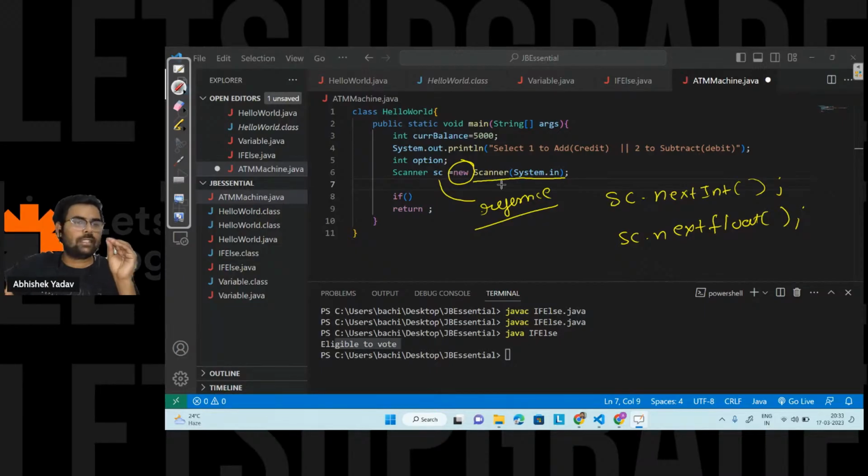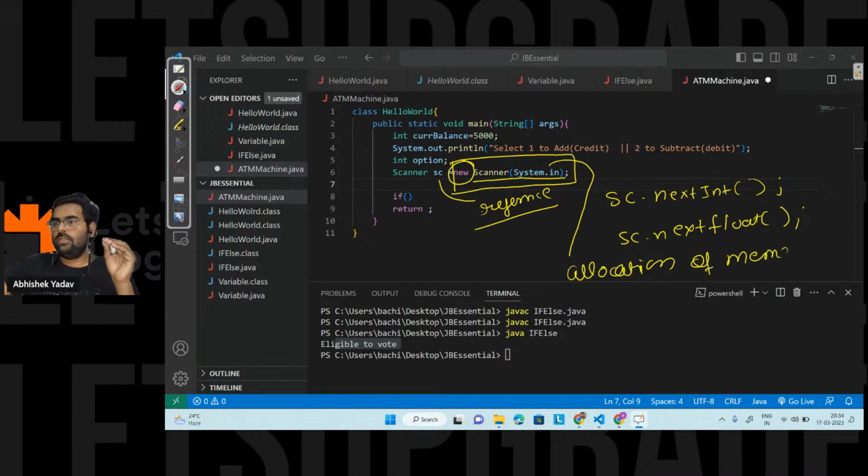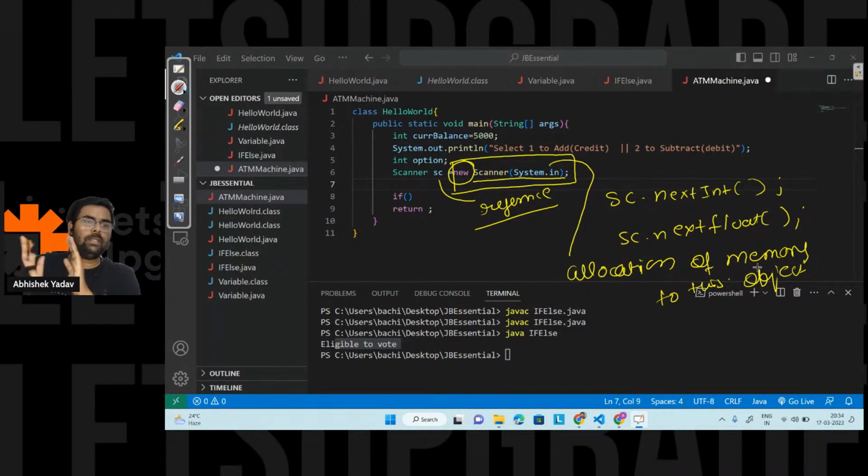This is the constructor part. With the help of this line, we are allocating memory to this object. Everyone is clear? So we are allocating memory to this object. Yes or no? Please write in the chat. Everyone is clear till this point?